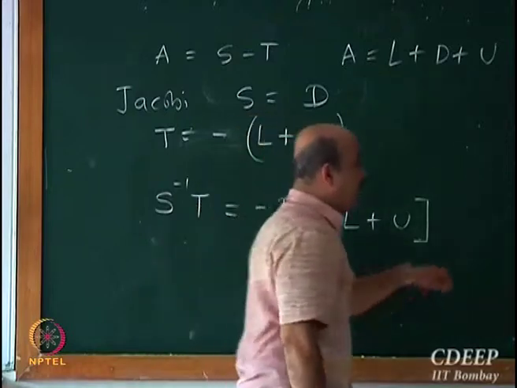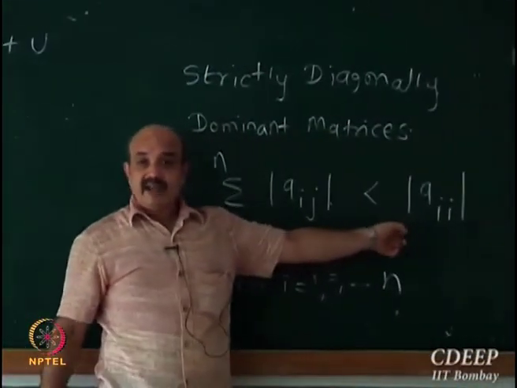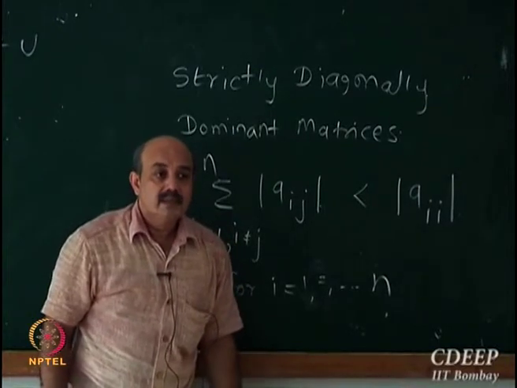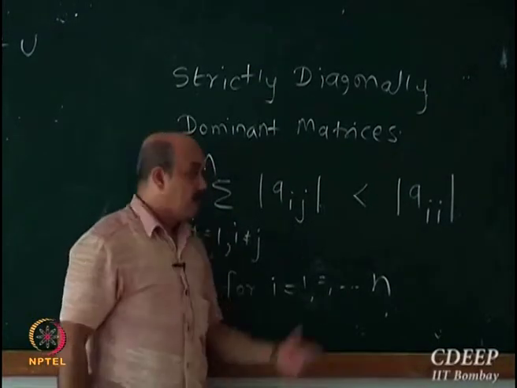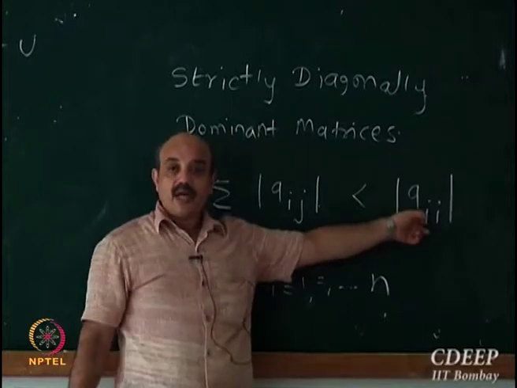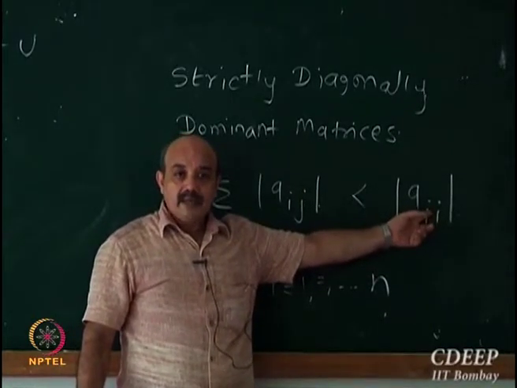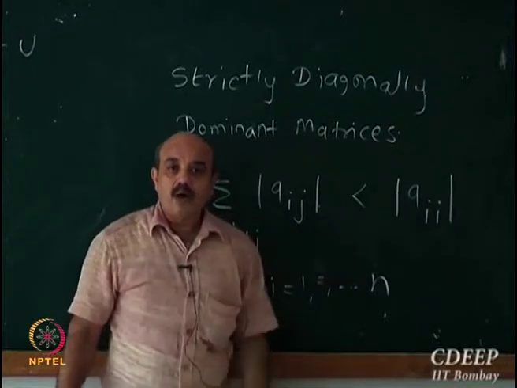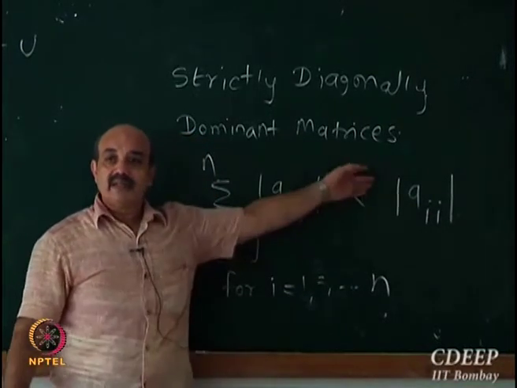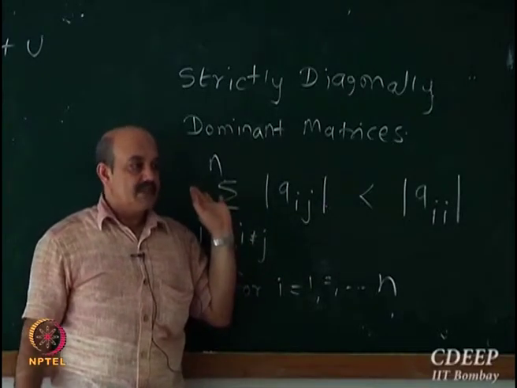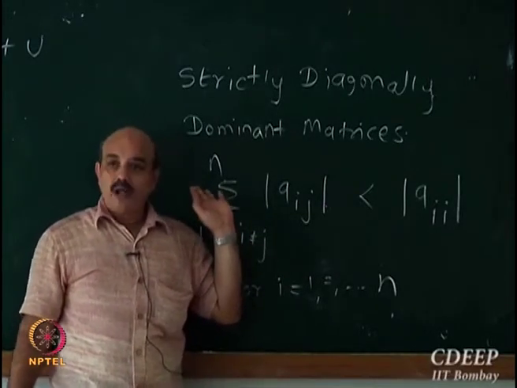Now, if matrix A is diagonally dominant, then what happens? The a_ii are all greater than the summation of the absolute values of the row elements.